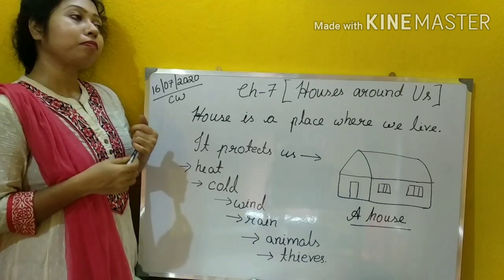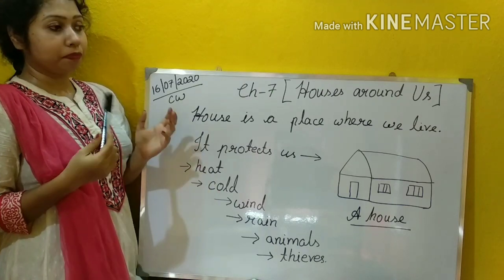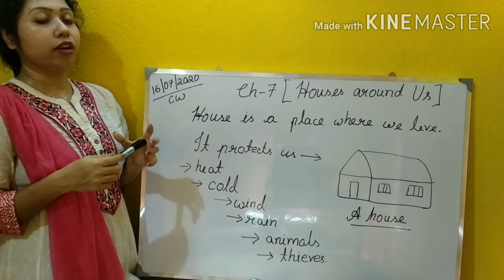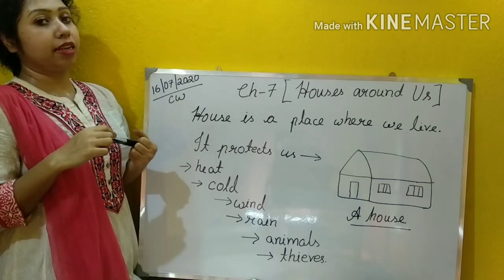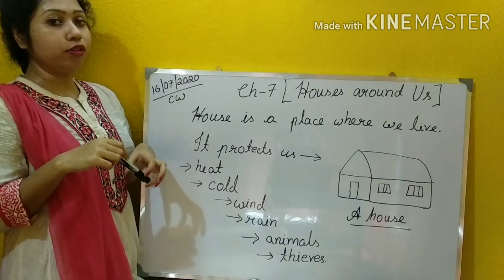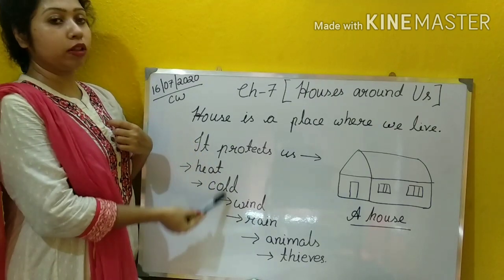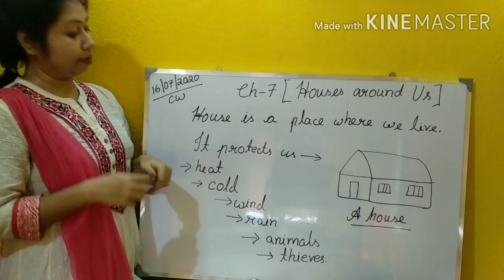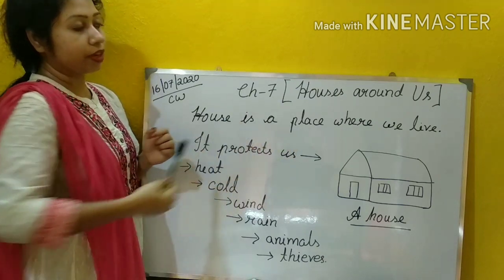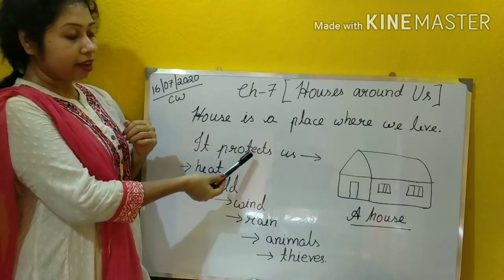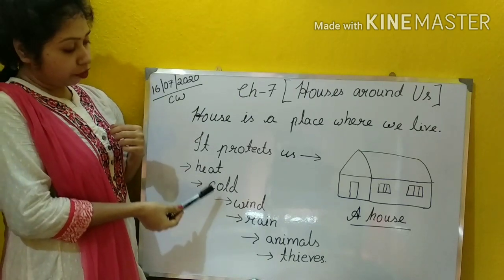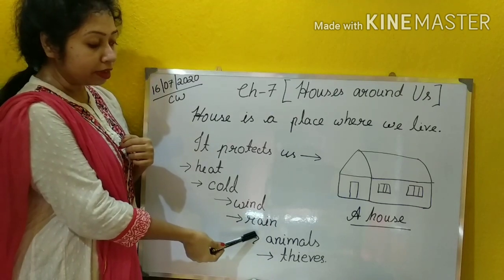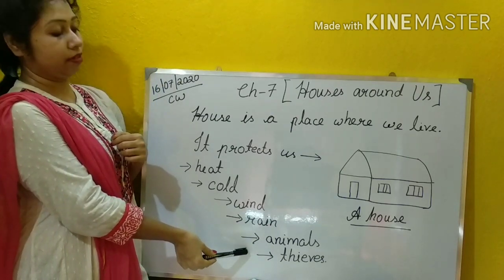So how? ধরো যখন বাইরে কোনো পশু বা thieves means যে চুরি করে, okay? So তাদের কাছ থেকে আমাদের বাঁচিয়ে রাখে, okay? So if we stay in a house, we will be protected from all these things. Understood? Okay. So let me revise again. House is a place where we live. It protects us from heat, from cold, from wind, from rain, from animals and from thieves. Got it?